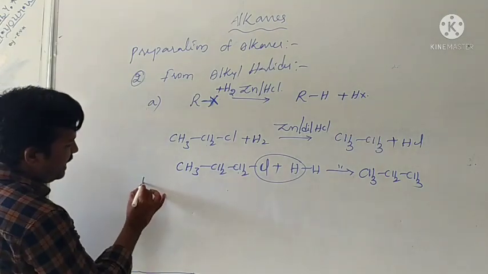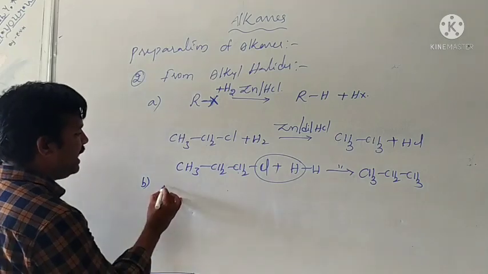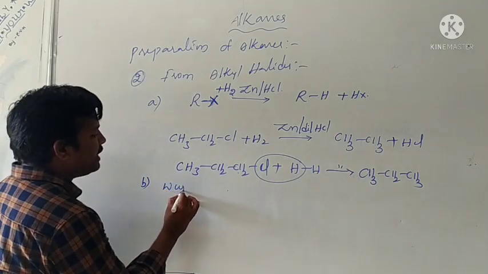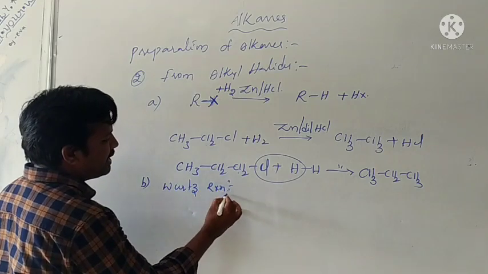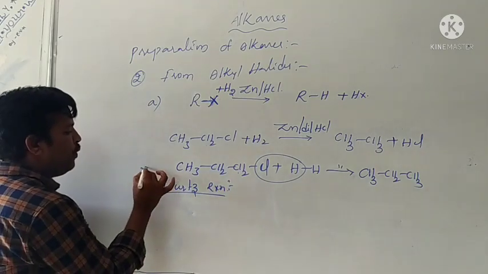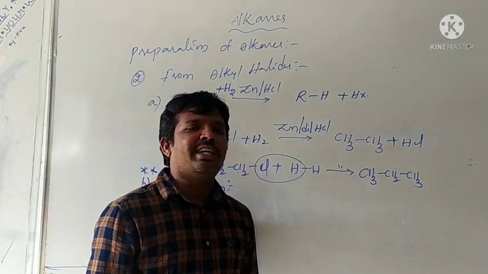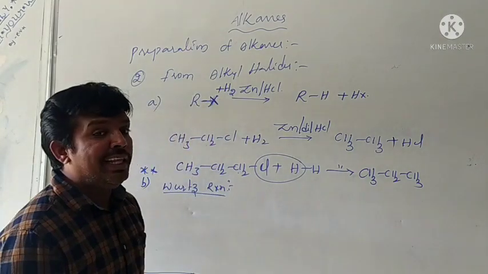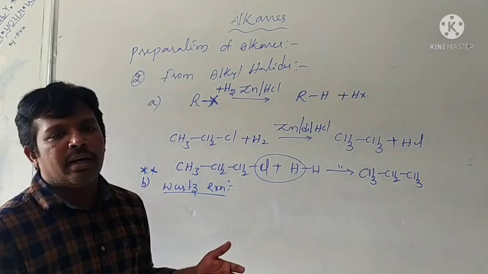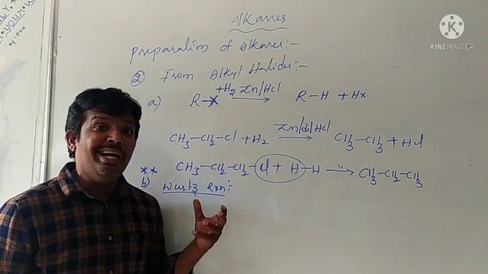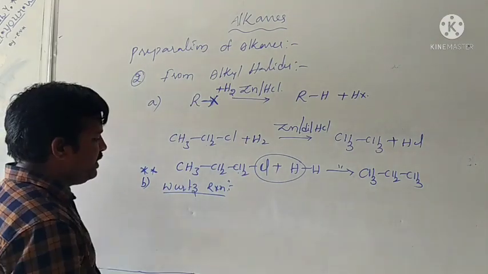And another method with the use of alkyl halide, that reaction is called the Wurtz reaction. This is a named reaction, a very important reaction. From the Wurtz reaction, we can get the higher alkanes. Even number carbon containing higher alkanes are prepared from the Wurtz reaction.